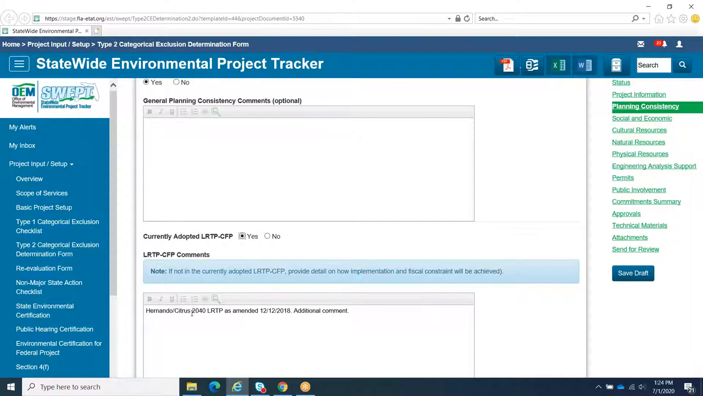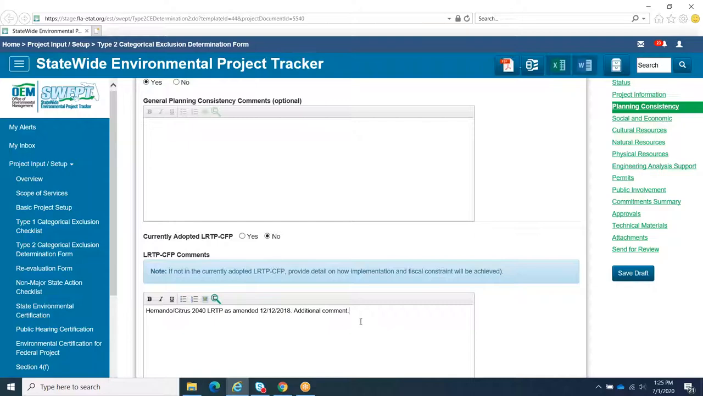Use the comment box to enter the page numbers in the LRTP CFP where the project can be found. If the project is not listed in the current LRTP CFP, select No and use the comment box to provide detail on how implementation and fiscal constraint will be achieved. Fiscal constraint is demonstrated when the LRTP, TIP, and STIP have sufficient financial information to show that a project can be implemented using committed, available, or reasonably available revenue resources.